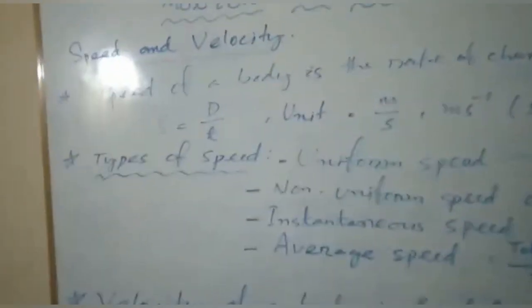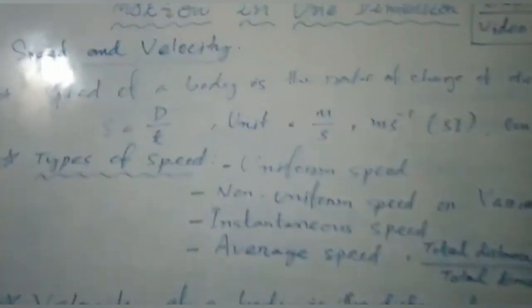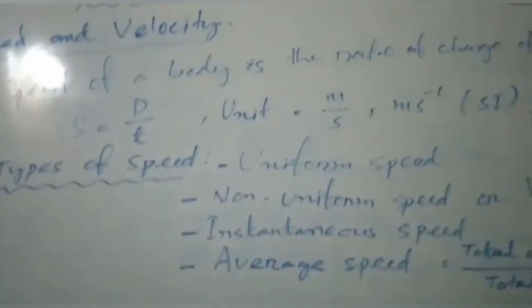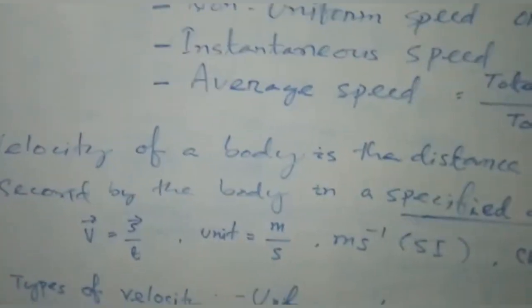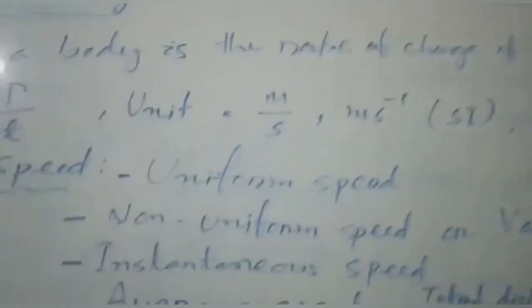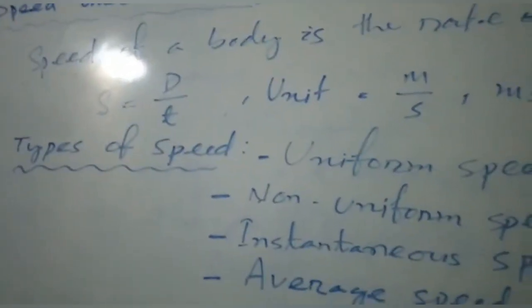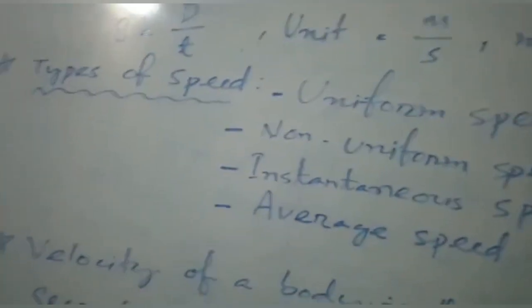So children, this is all about speed and velocity. We can differentiate speed and velocity from this video very easily. I already said that speed is a scalar quantity and velocity is a vector quantity. Speed has only magnitude, but velocity has magnitude as well as direction. Its units are meter per second, and there also you find meter per second, but the velocity formula is a vector formula, and the speed formula is a scalar formula because no specified direction is mentioned.